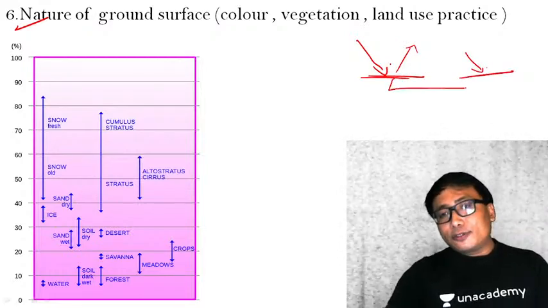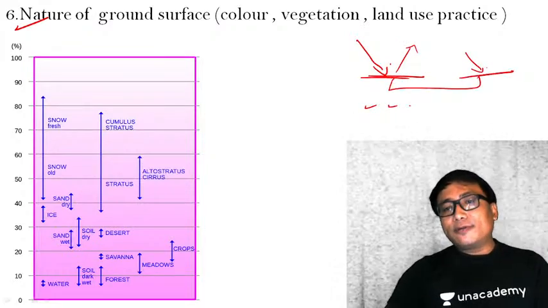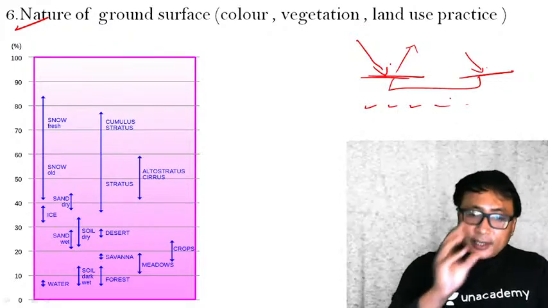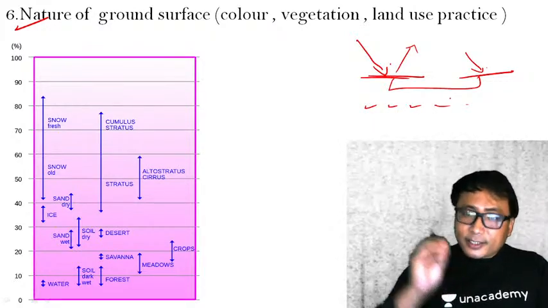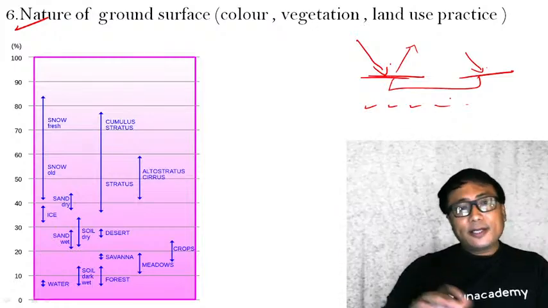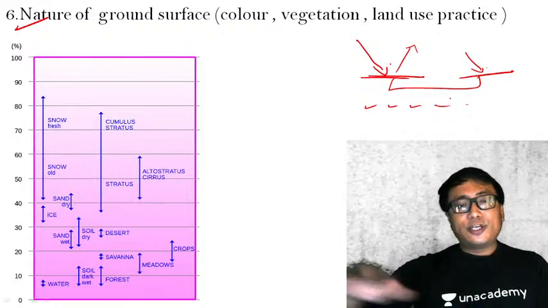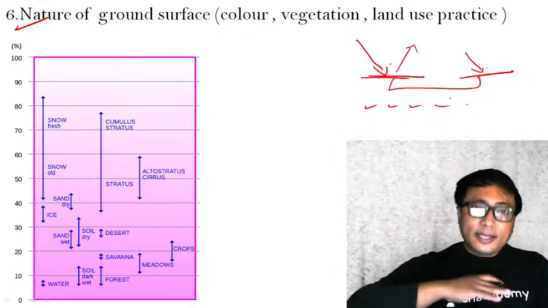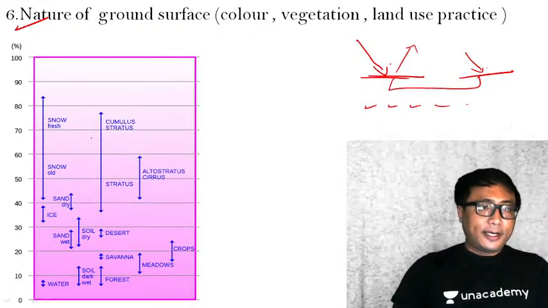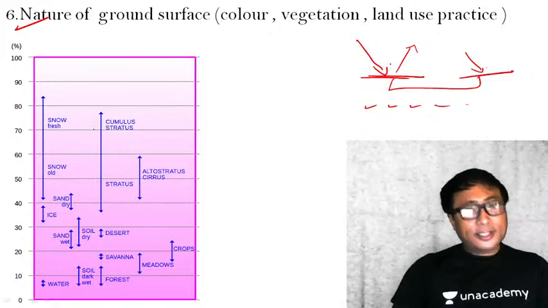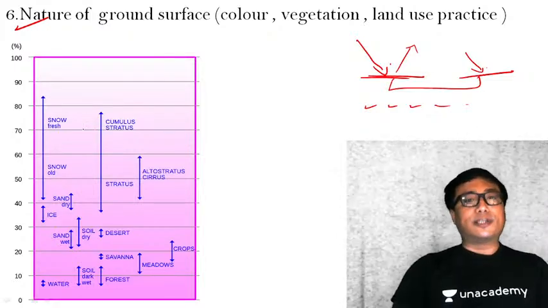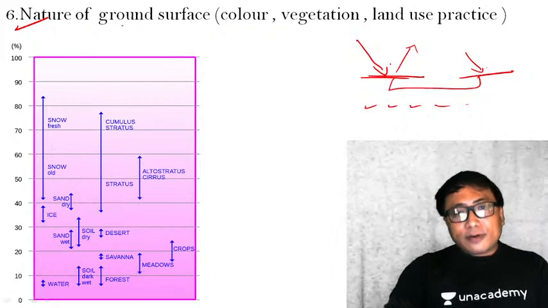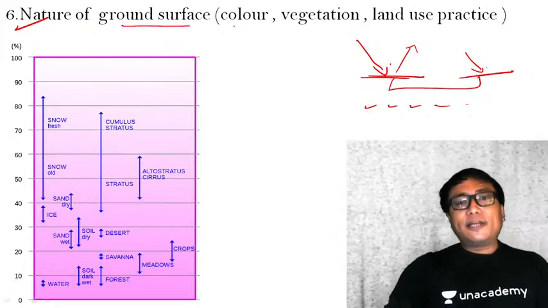Now, in between these two extremes, depending on the color, certain rays are absorbed, certain rays are reflected back. Similarly, on the Earth's surface, not all the surface of the Earth reflects the sun insolation in a similar manner. Reflection of sun insolation is based on the nature of the ground surface, which is determined by different colors.